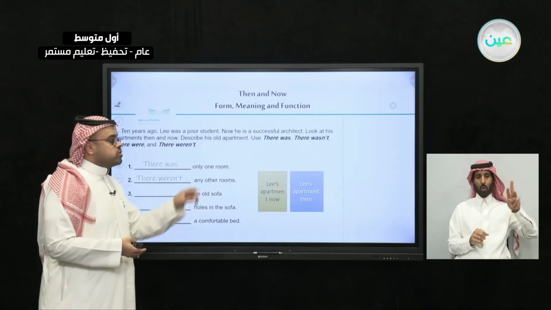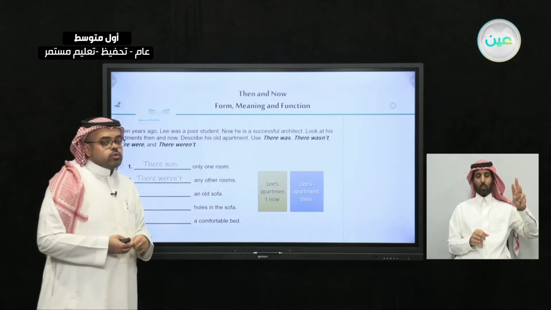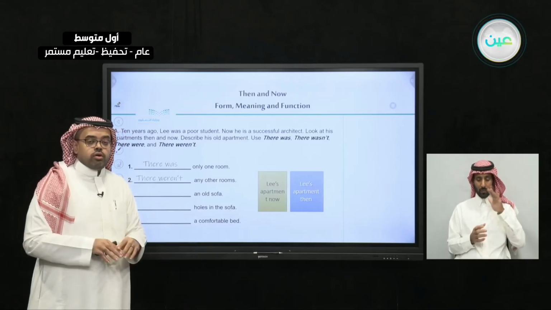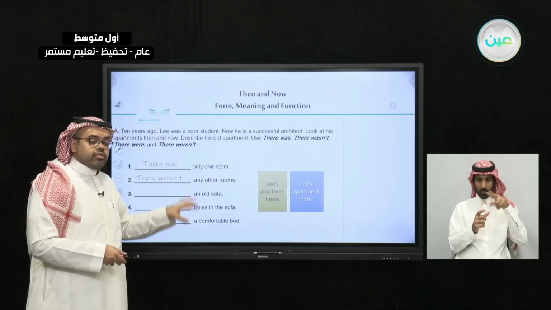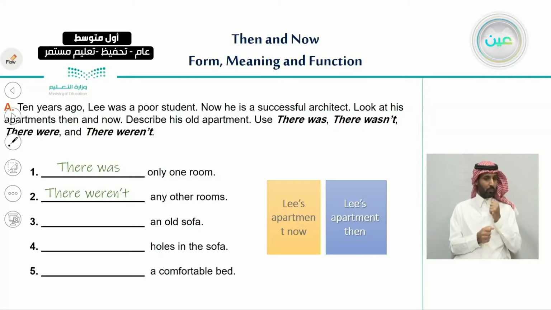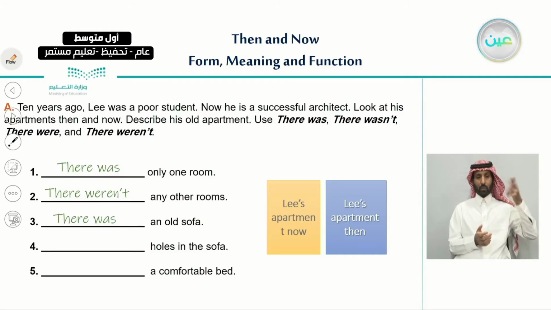Excellent. Here we choose there was. And whether we should use there was or there wasn't depends on you when you have a look at the picture. So have a look and tell me what should we choose? There was or there wasn't? Excellent. The answer is there was. Number 4, holes in the sofa.